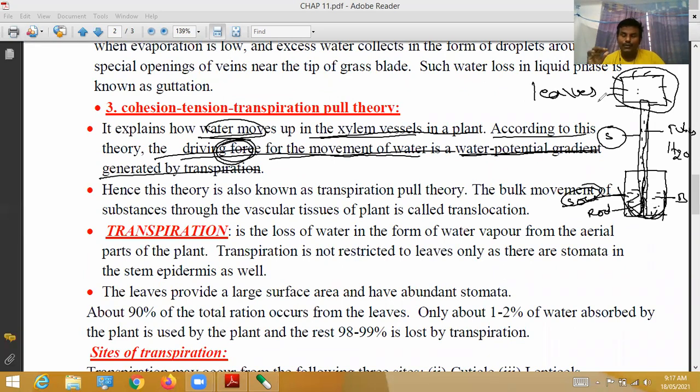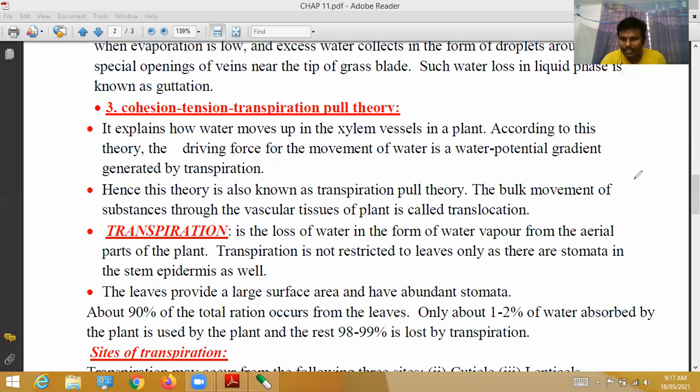So how do the leaves receive water? Through cohesion tension. Cohesion tension means that water molecules are attracted to each other. Due to this attraction, the root pressure pushes water molecules upward.